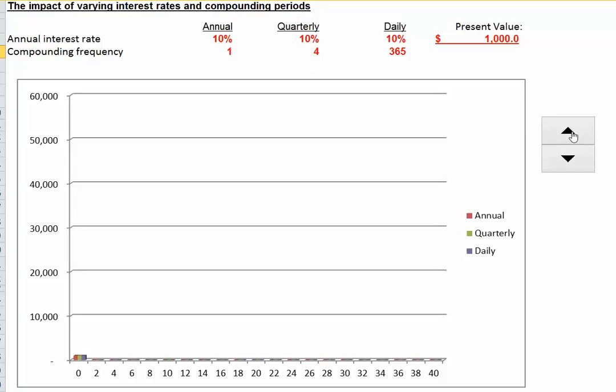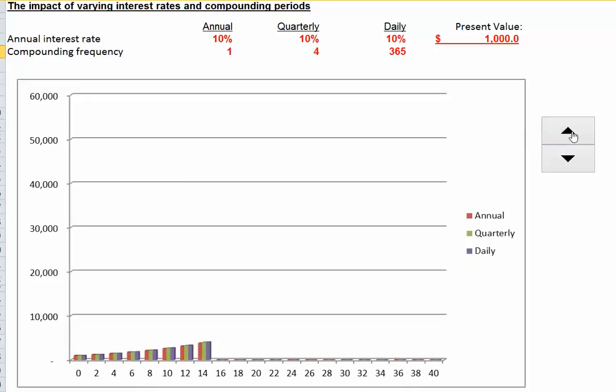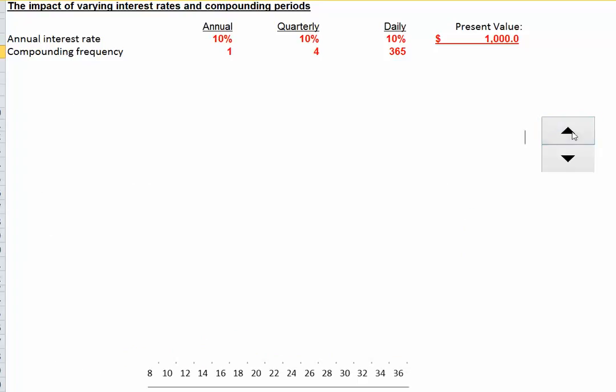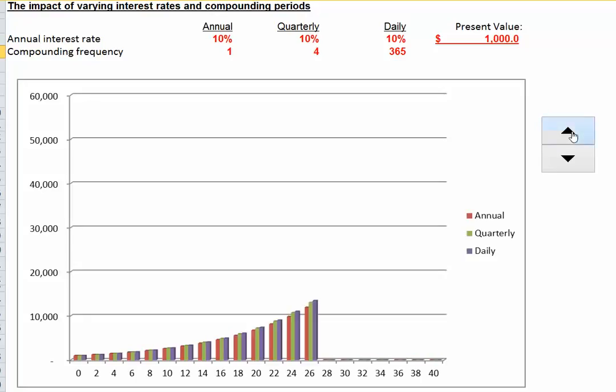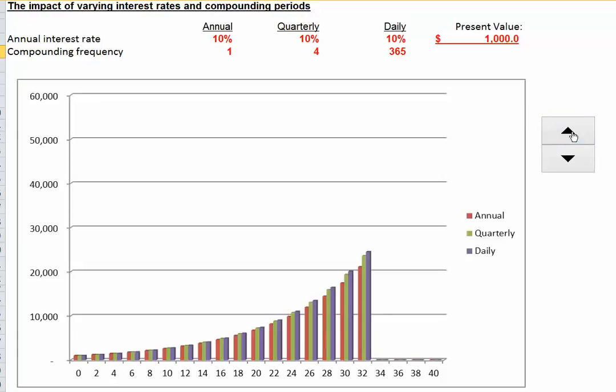We can watch the graph down below. Early on, there's not a lot of difference in the future value of these investments. They grow at roughly the same rate. But over time, we start seeing a significant difference in the amount of our future value of our investment.